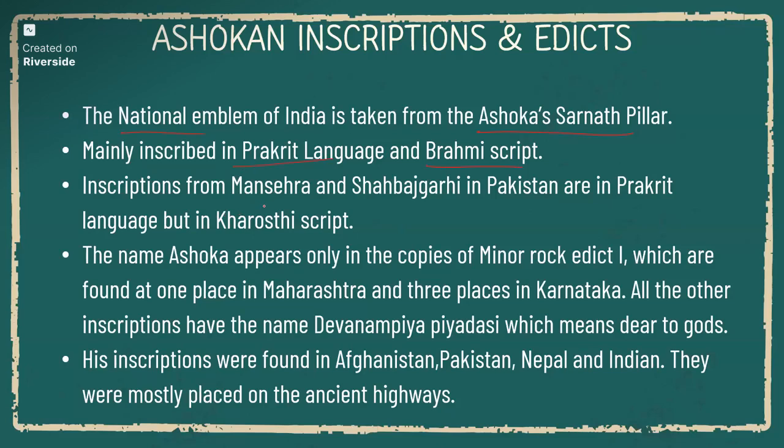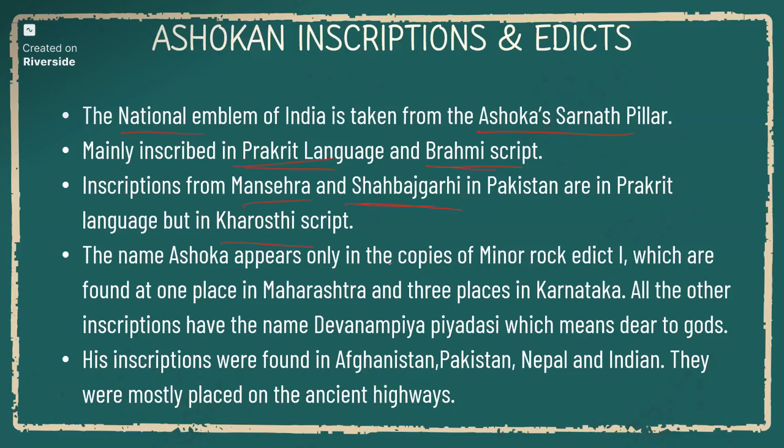The inscriptions from Mansehra and Shahbazgarhi in Pakistan were in the Prakrit language but in the Kharoshti script. So most of his inscriptions are in Prakrit and Brahmi script, but Mansehra and Shahbazgarhi in Pakistan alone are in the Prakrit language and Kharoshti script.